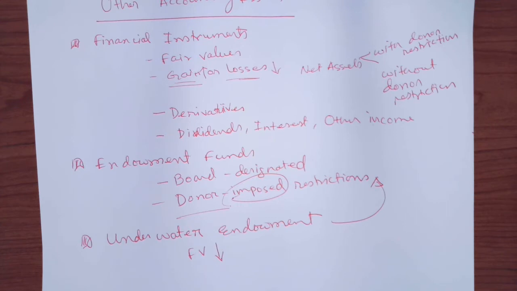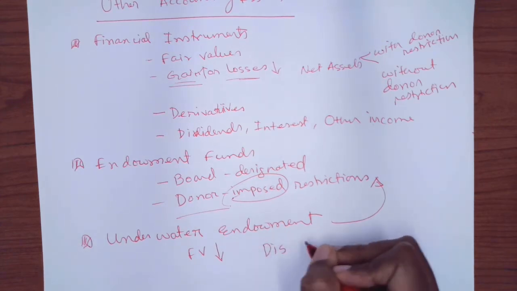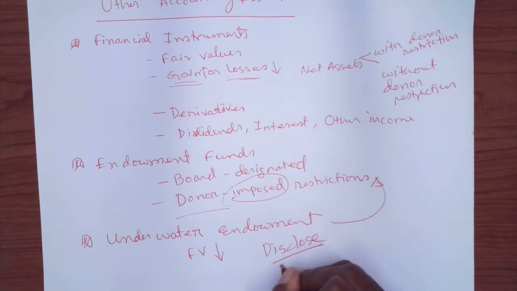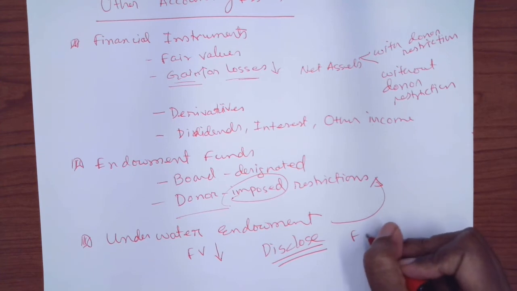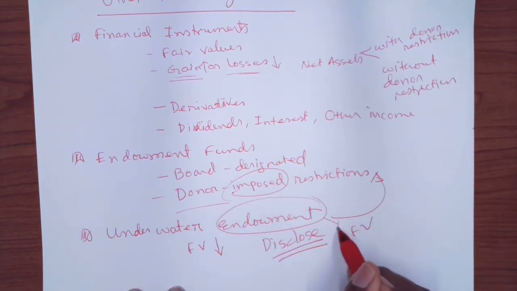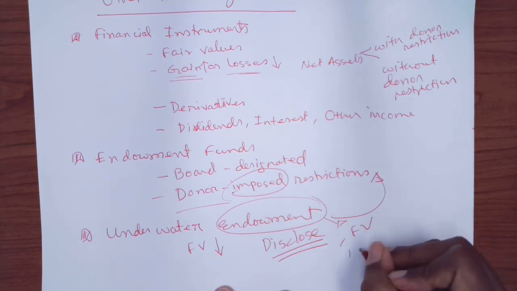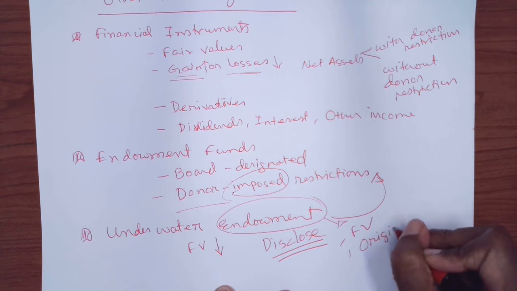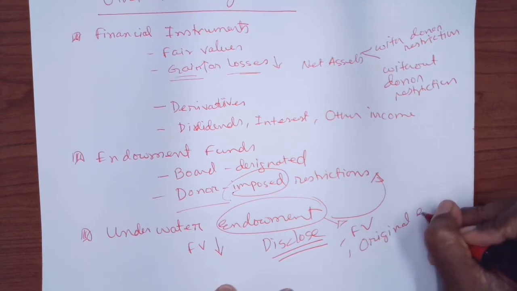That means at that point you have to disclose some information. You have to show the actual fair value of that endowment fund, and you have to show what was the original endowment gift, the original endowment value.